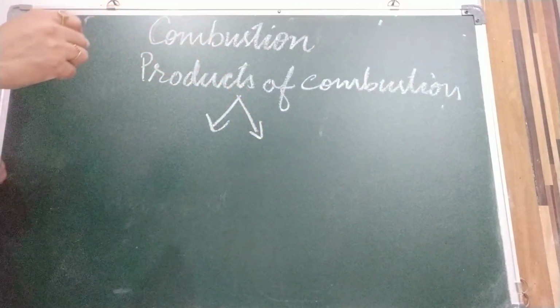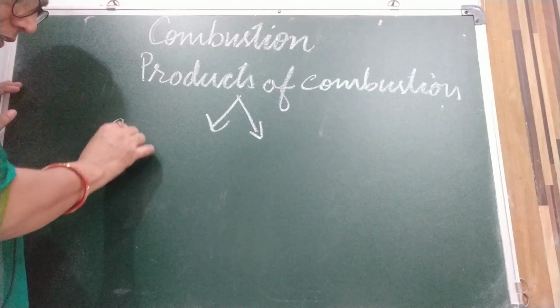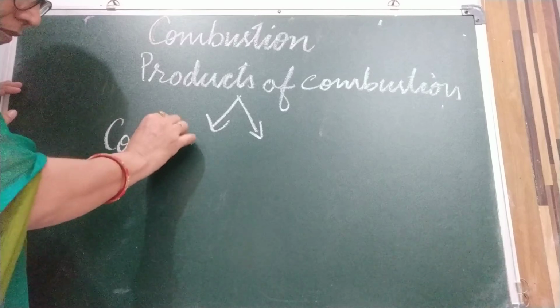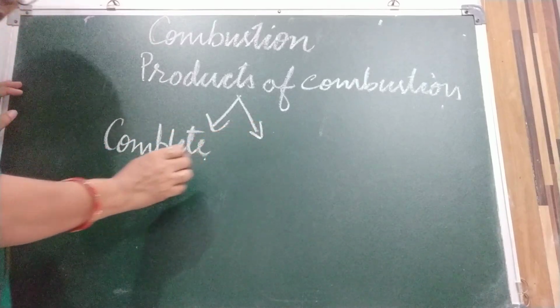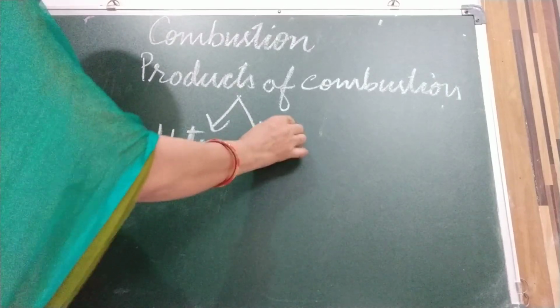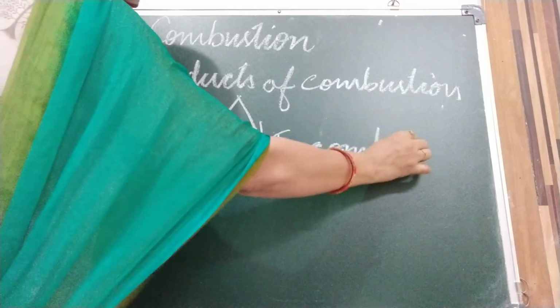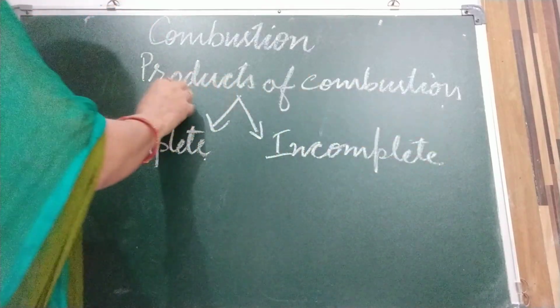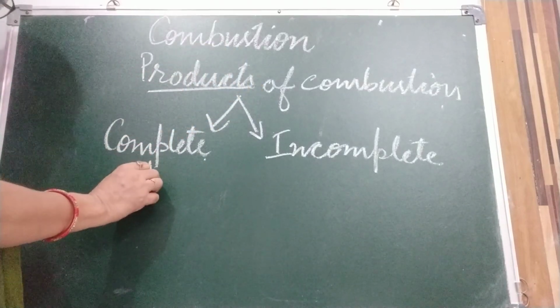First is complete combustion, and second is incomplete combustion. Now we are discussing the products of complete combustion.